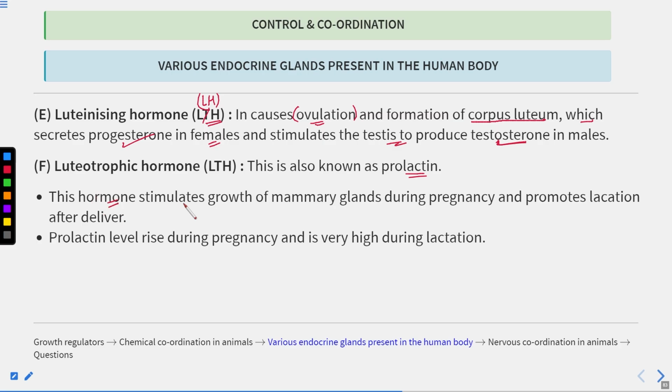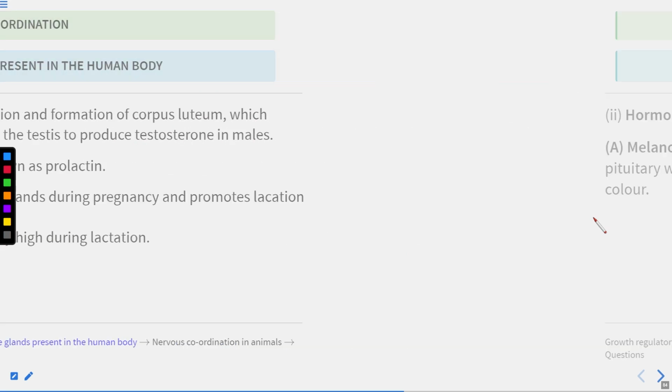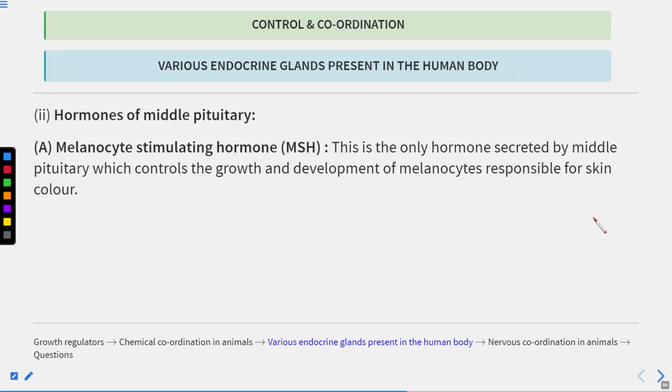And this hormone stimulates the growth of the mammary glands during pregnancy, and it promotes lactation after delivery. Now prolactin levels rise during pregnancy and are very high during lactation. Okay, because it promotes lactation. Clear? Now let's talk about the hormones of the middle pituitary gland.